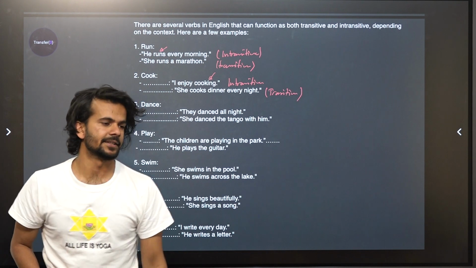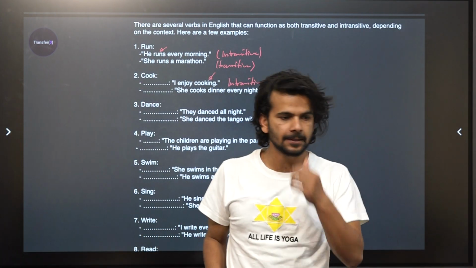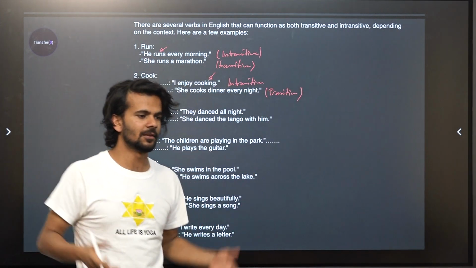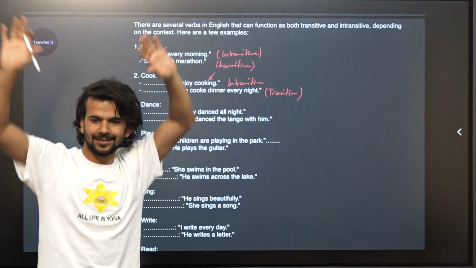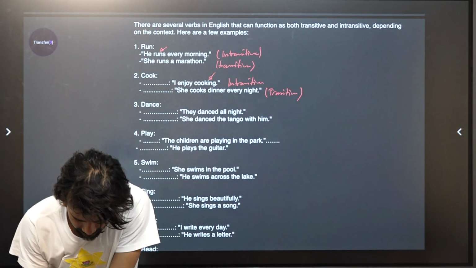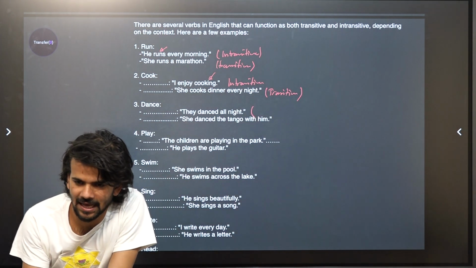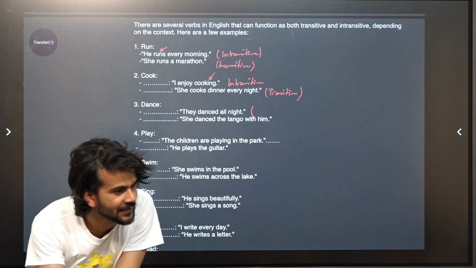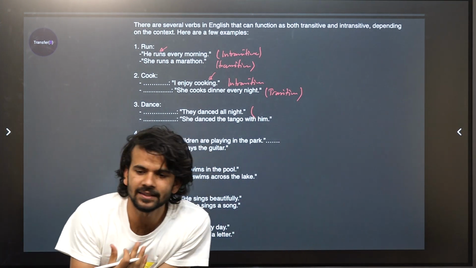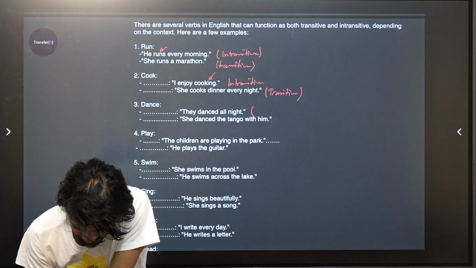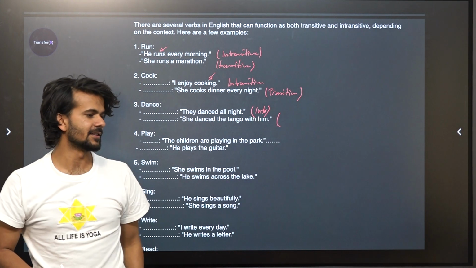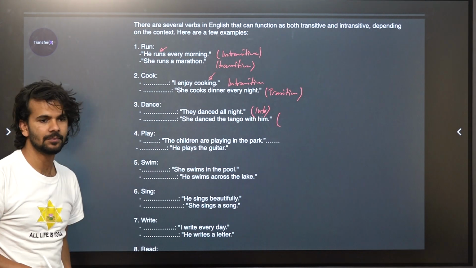They danced all night. You don't have to dance, right? Anything. You can dance. Movement is a dance. Dance like this, like this, like this. All of it is a dance. So therefore, here all night they danced. What did they dance? Nobody knows, but they danced. Therefore, it is intransitive.